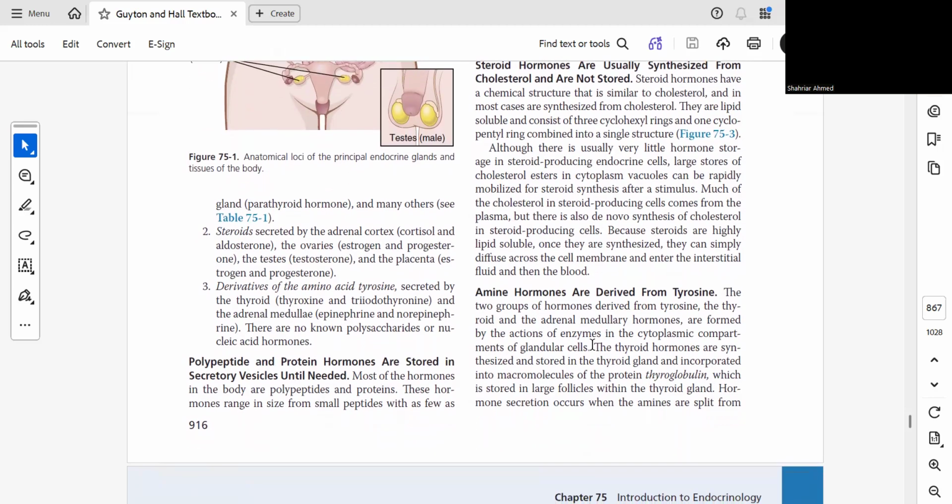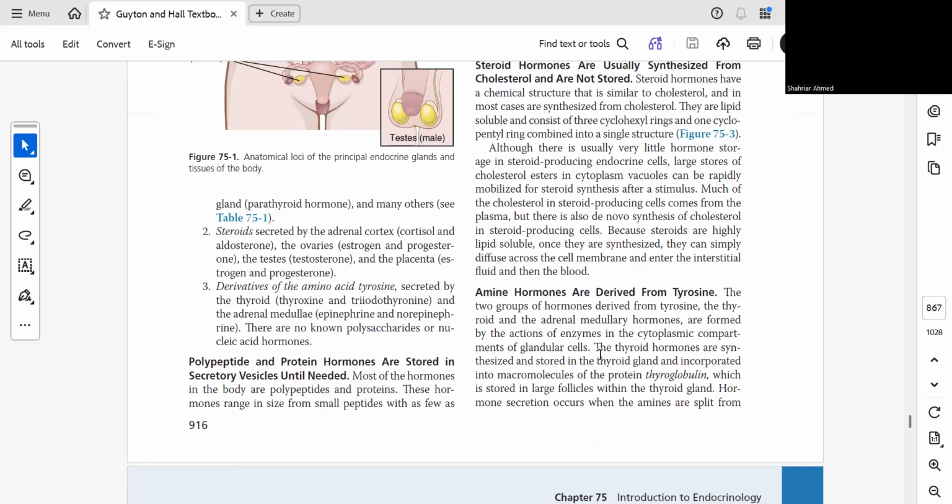Next are amino acid derivatives. Amine hormones are derived from tyrosine. The two groups of hormones derived from tyrosine, the thyroid hormones and the adrenal medullary hormones, are formed by the actions of enzymes in the cytoplasmic compartment of glandular cells.